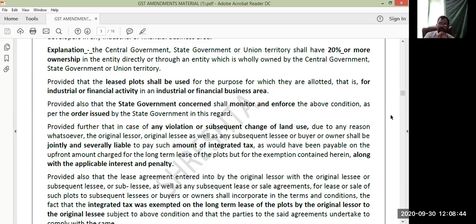So whenever you use that land for any purpose other than industrial projects, that is said to be a violation of the condition, and you are supposed to pay the integrated tax, this GST, along with the penalty and interest. Clear? Next.